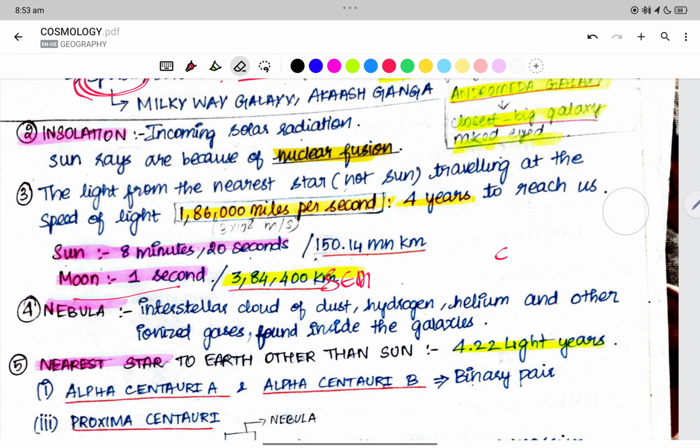For the sun, we have 8 minutes 20 seconds and 150.14 million kilometers. Here for the moon we have 384,400 kilometers.